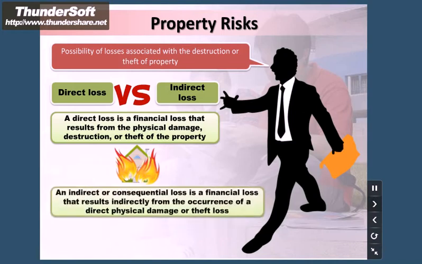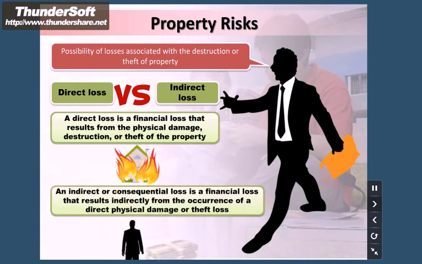An indirect or consequential loss is a financial loss that results indirectly from the occurrence of a direct physical damage or theft loss. For example, the additional living expenses after a fire.